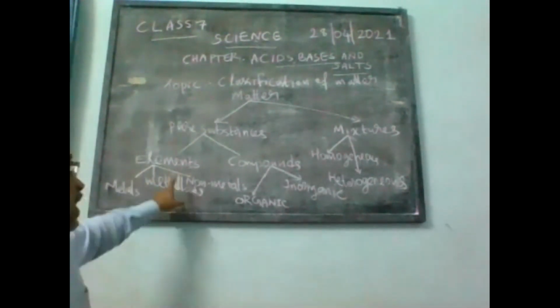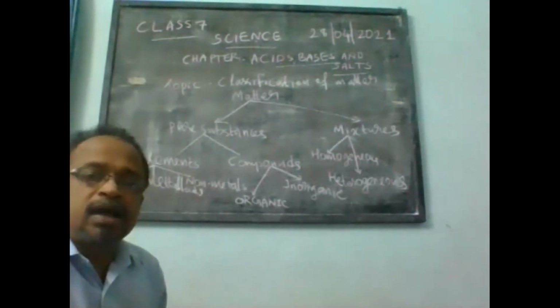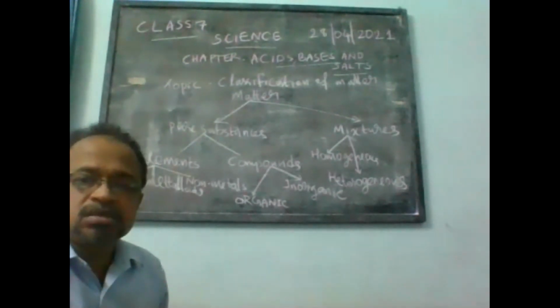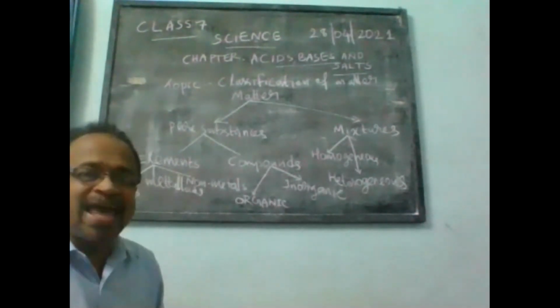Forget about it. Elements are the basic unit of any matter. Elements contain only one kind of atoms. Oxygen is an element, hydrogen is an element, nitrogen is an element, carbon is an element, sulfur is an element. That is about elements.